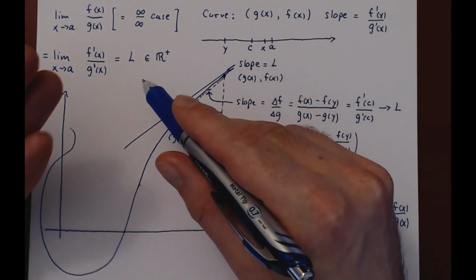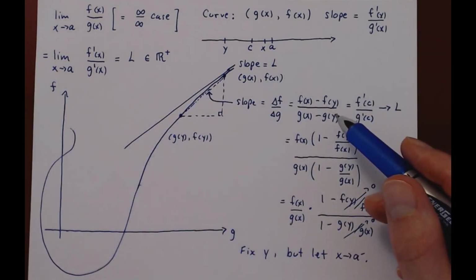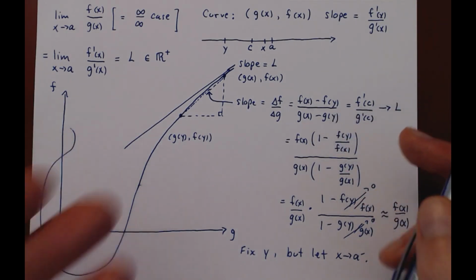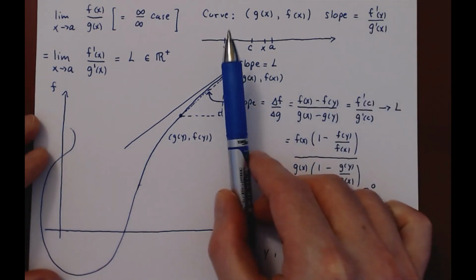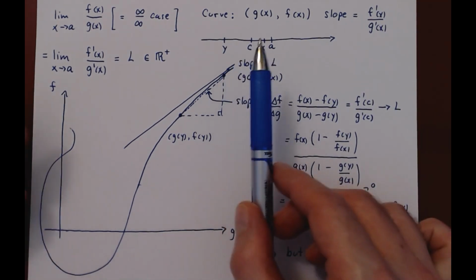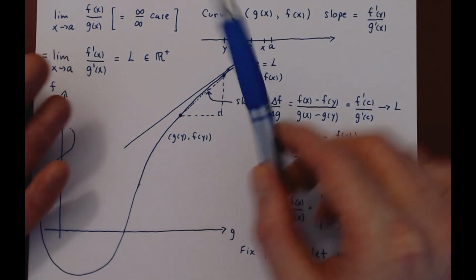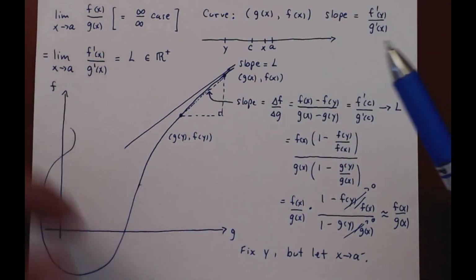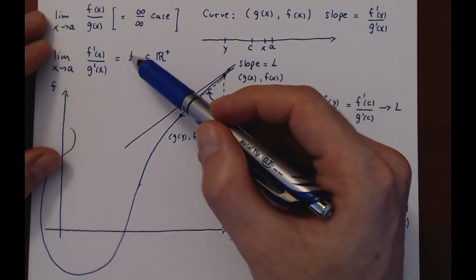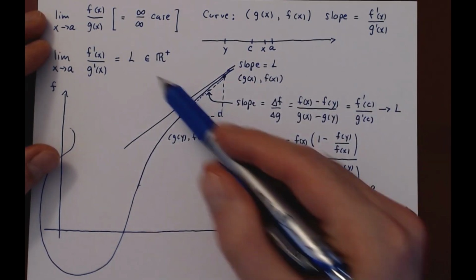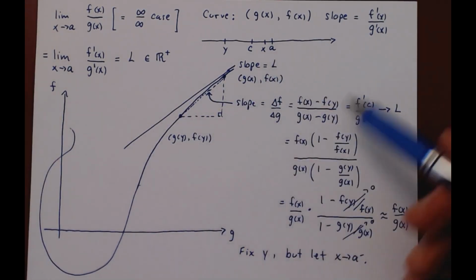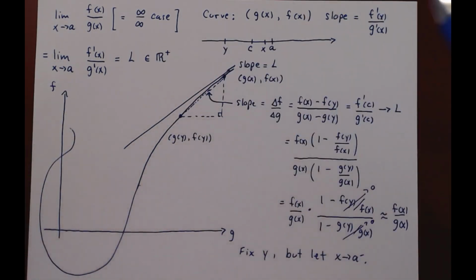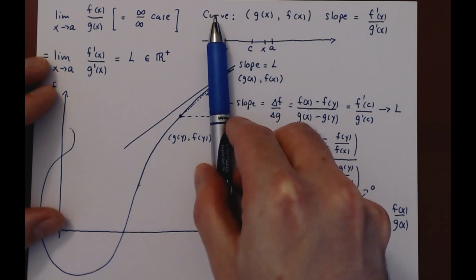Because if you ask yourself, what does a curve look like if it has an infinite slope? Well, a curve of infinite slope is also a line. It's just a vertical line. And whether the slope is positive infinity or negative infinity, it's still just a vertical line. And that's what's really interesting. If L is negative, we have a line of negative slope. The proof works just the same. And even if L is positive or negative infinity, the argument still works because then we have a vertical line.